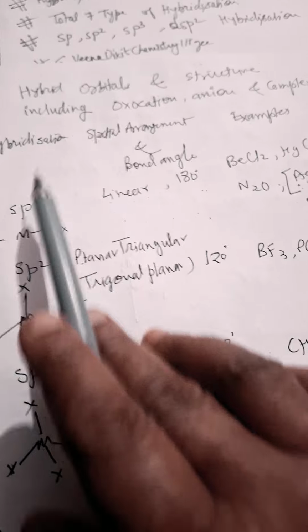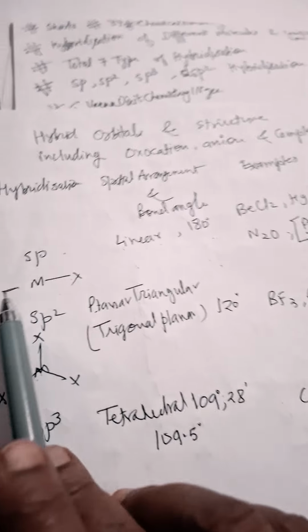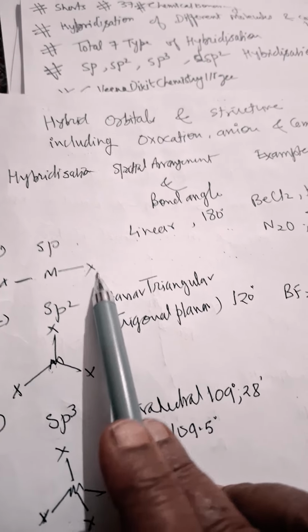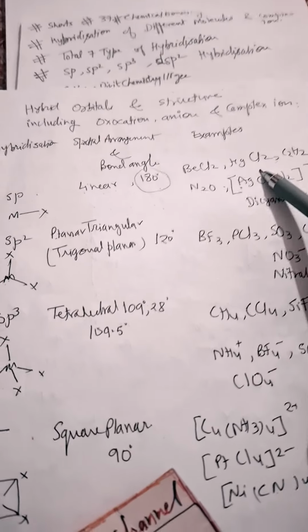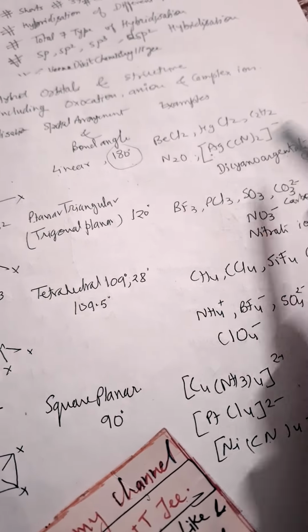Now we will see hybridization and spatial arrangement. Example, sp hybridization: the central atom has 2 other atoms around it, so it will form a linear shape. Bond angle will be 180 degrees. See here, I write down every example: BeCl2, HgCl2, this is a transition element, C2H2, and this is an organic compound.